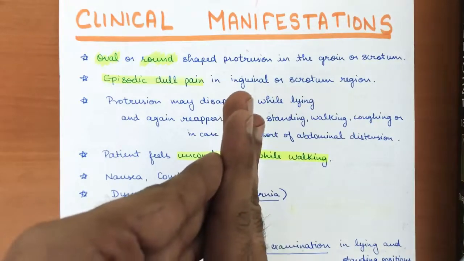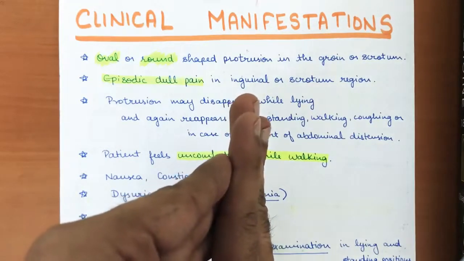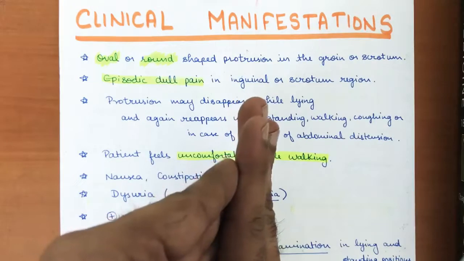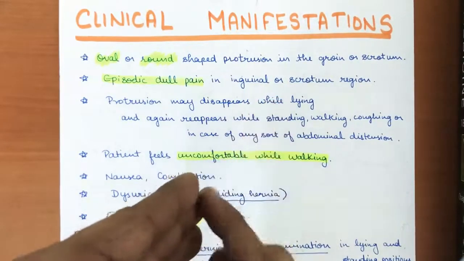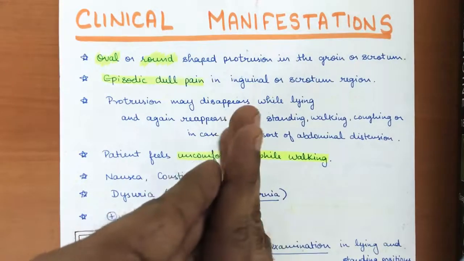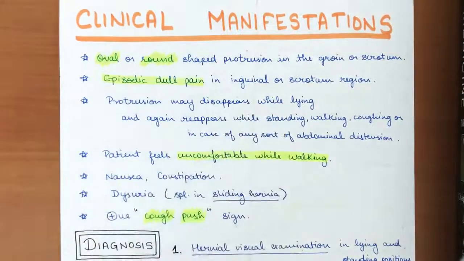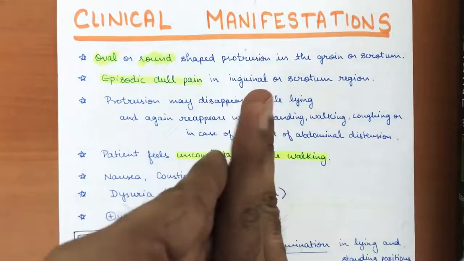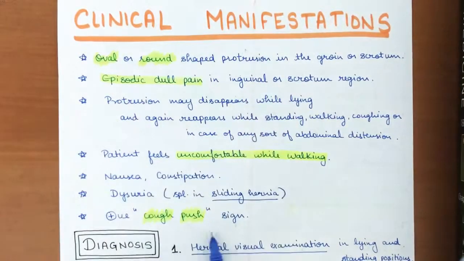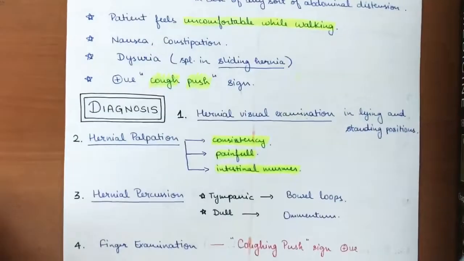If he coughs, there will be an increase in intra-abdominal tension, which leads the hernial sac to protrude outside. So my fingers will feel that protrusion, and this is known as the cough push sign. The hernial sac will be pushing my fingers. So these are the main clinical manifestations.